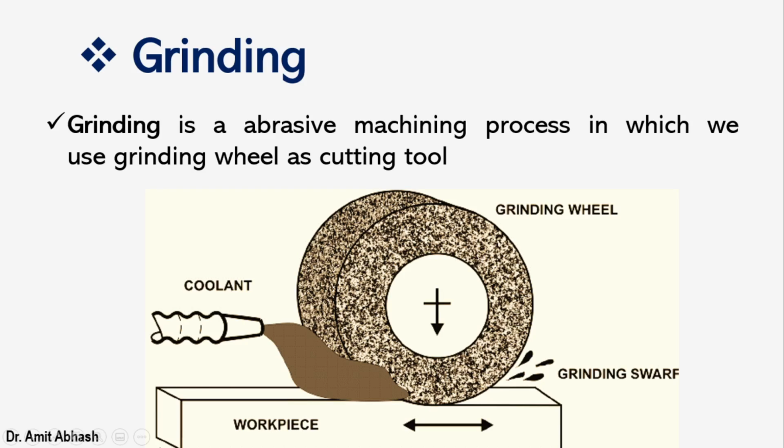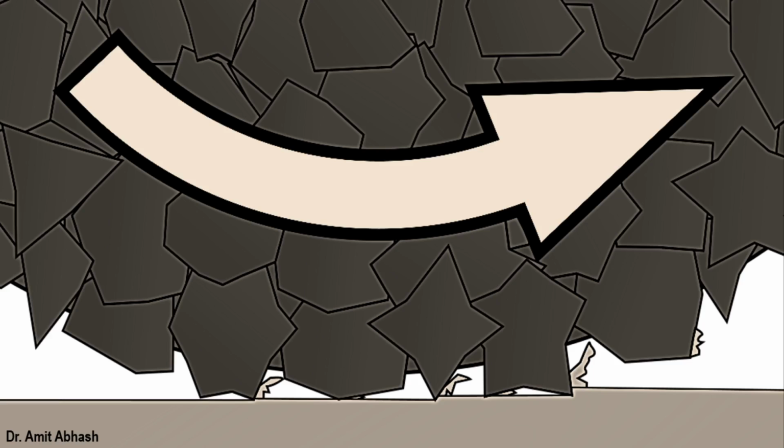The workpiece is fed against the rotation of the grinding wheel, and the excess work material will be removed. In the next you can see how the cutting edges work: every abrasive particle has its own cutting edges. That's why it is called abrasive type, a multiple point cutting tool.